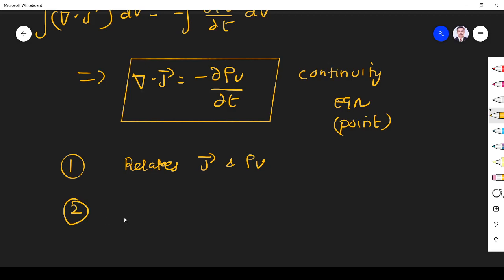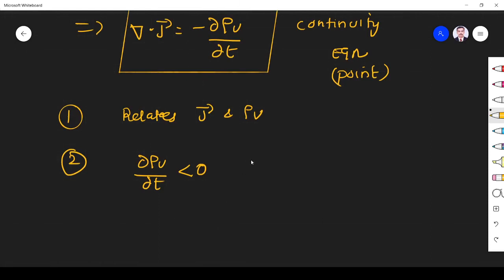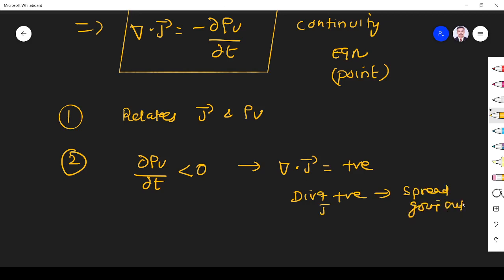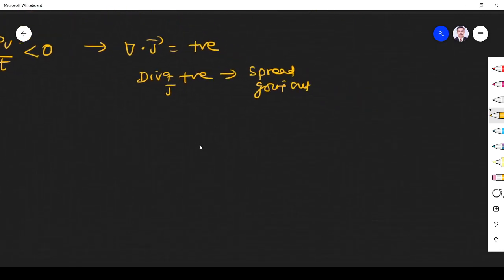Second thing is, if charge density decreases with time, that is, if ∂ρv/∂t is less than 0, charge density decrease means negative. If ∂ρv/∂t is less than 0, as per the equation, del dot J becomes positive. Del dot J becomes positive means current is flowing out. Divergence of J is positive. Del dot means divergence. Divergence positive means it is spreading, going out, current going out.